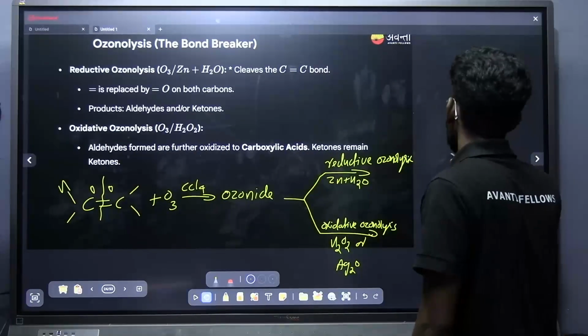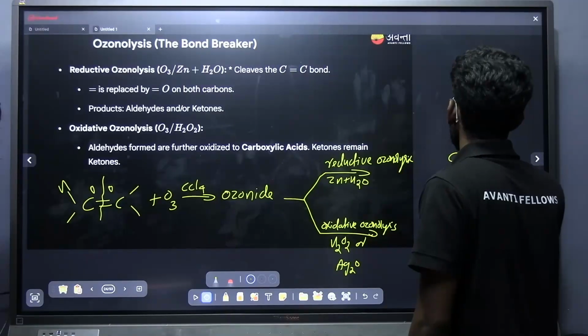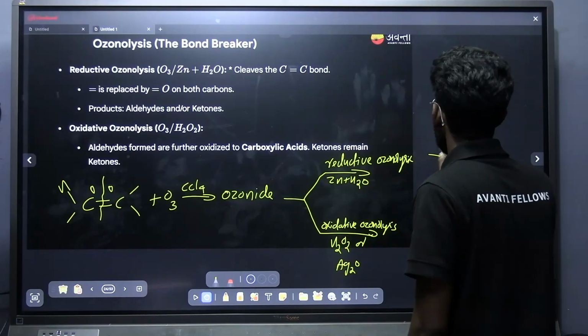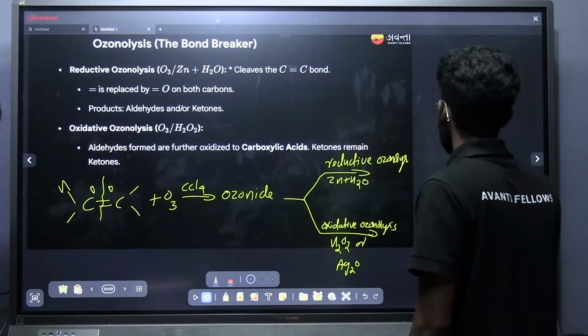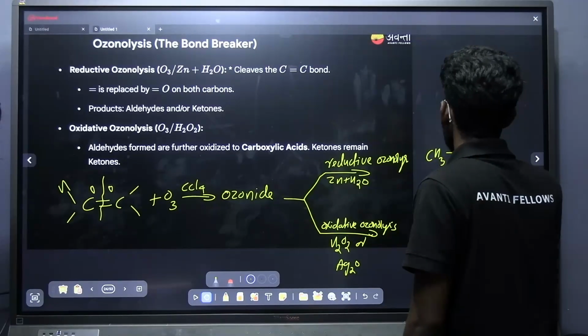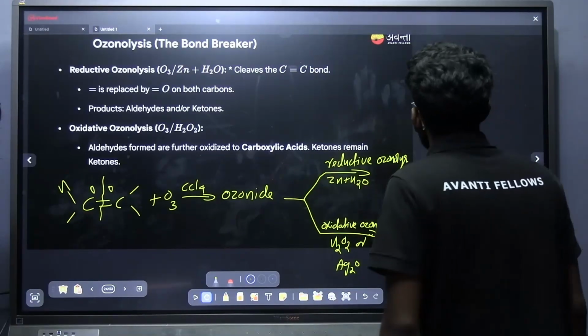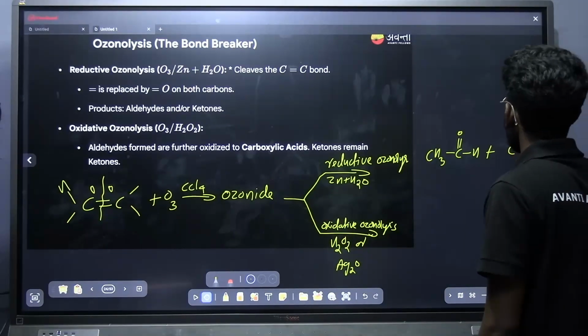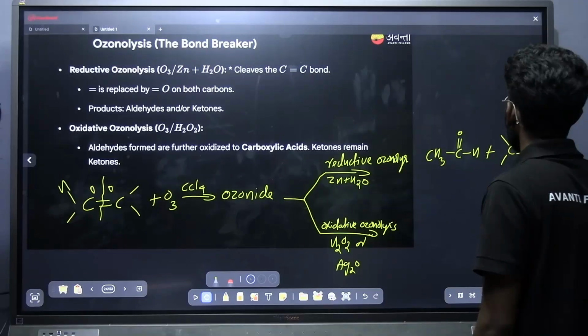What is the product you are getting? CH3 C double bond O H. You will be getting an ethanal (aldehyde) plus you will be getting a ketone here.